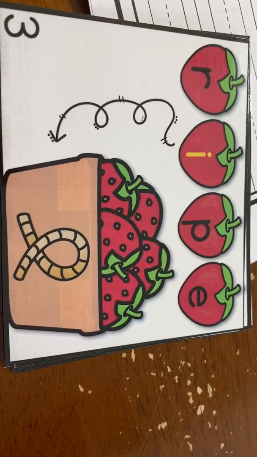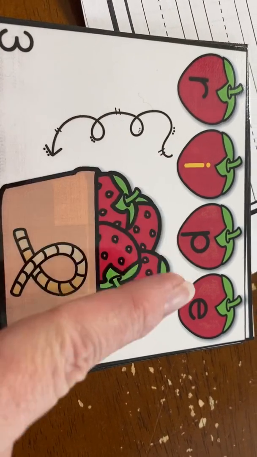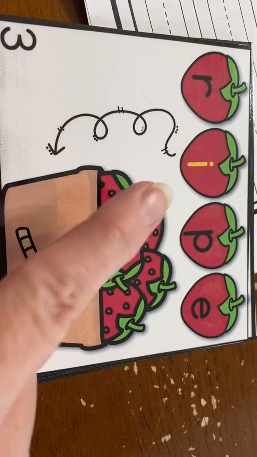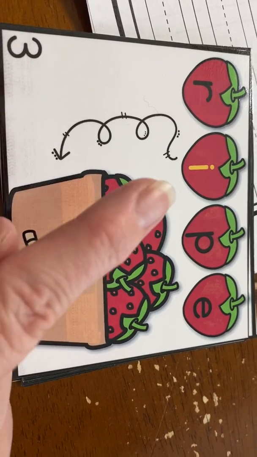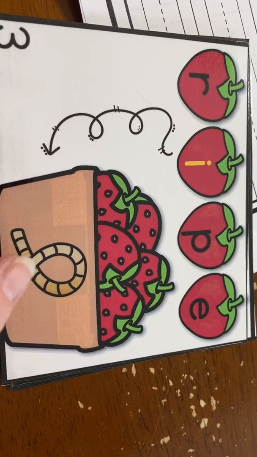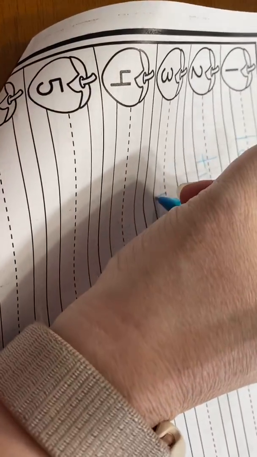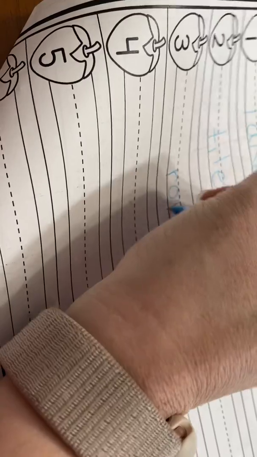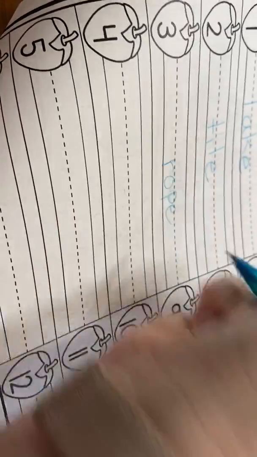Number 3, we have ripe. Ripe, we're going to change ripe to rope. So you're going to change your I to an O for rope. So number 3 is rope.